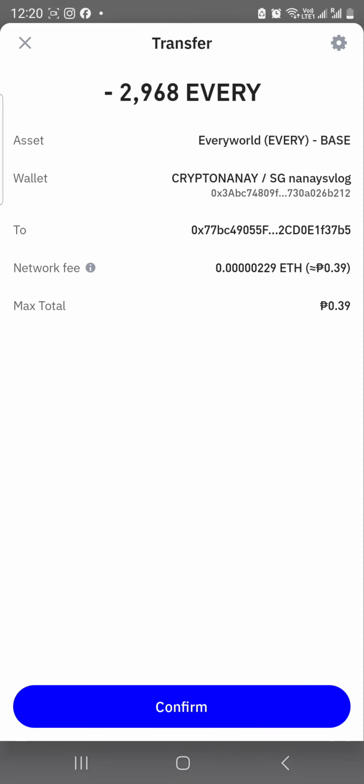So make sure that you have a token for ETH Base network for gas fee. So the gas fee is very, very cheaper compared to the mainnet, the ETH mainnet. So this is ETH Base network, so the fee is very cheap. So confirm.